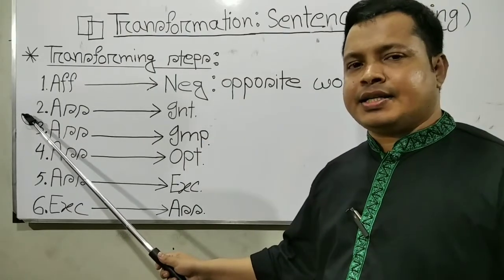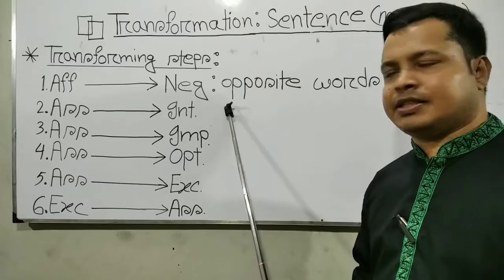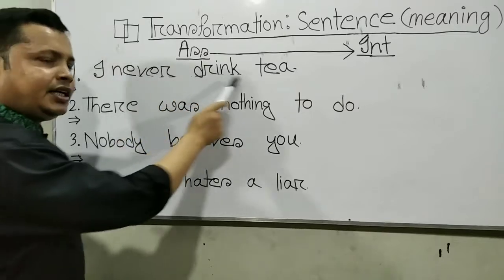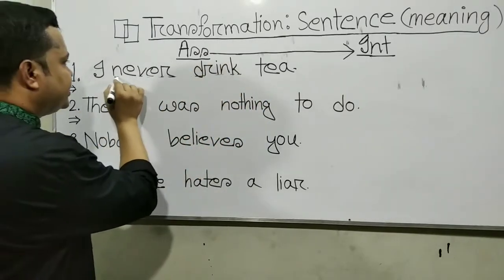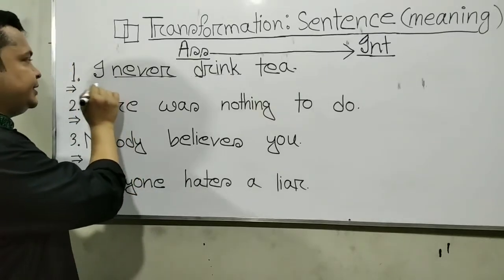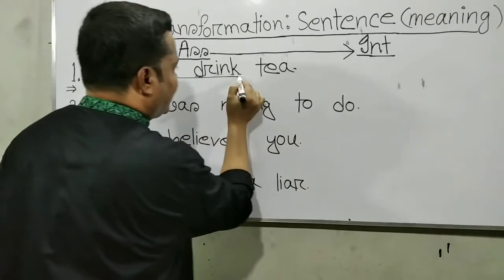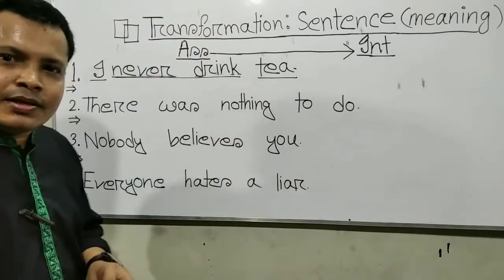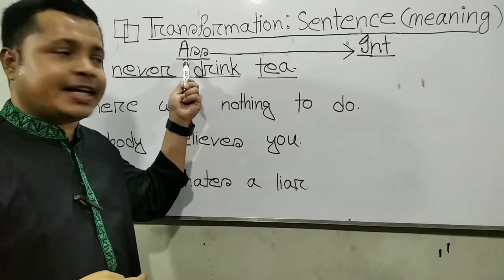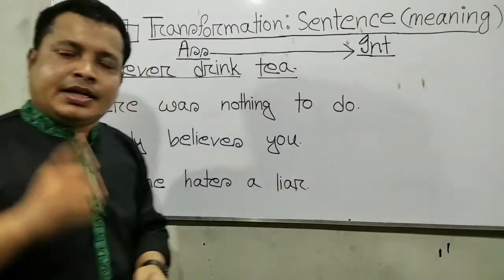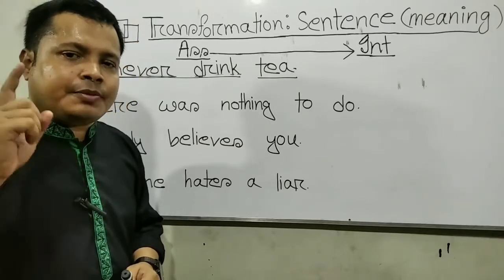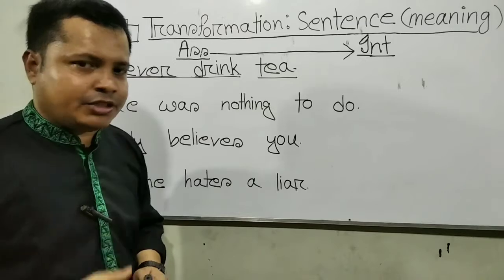Now let's see the examples of assertive to interrogative sentence. Example number 1: I never drink tea. Here the changing keyword is never. Never will be ever. It is an assertive sentence: subject, verb, object. But what is the structure of interrogative, because we have to change from assertive sentence into interrogative? Remember, the structure of interrogative is auxiliary verb, subject, verb, note of interrogation.